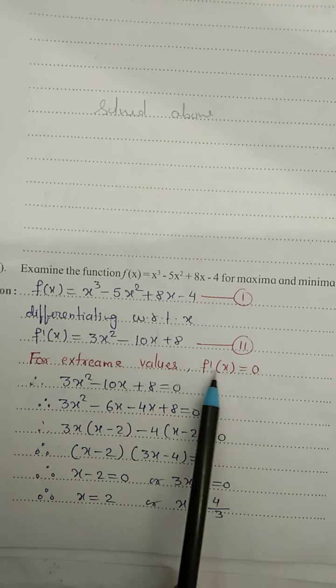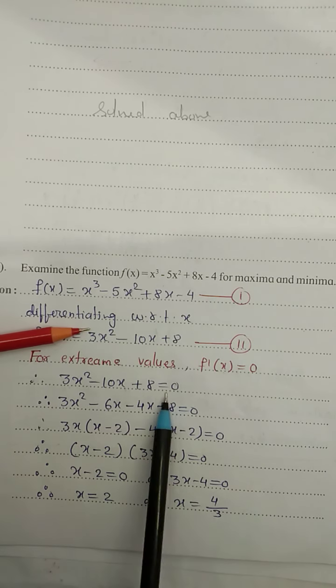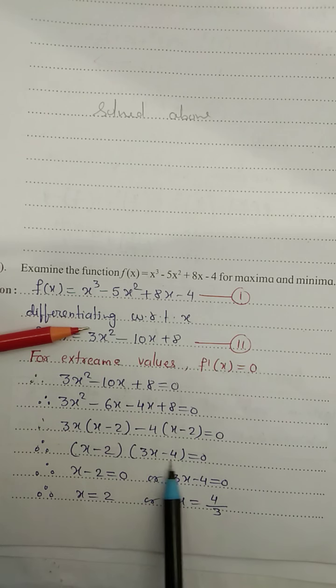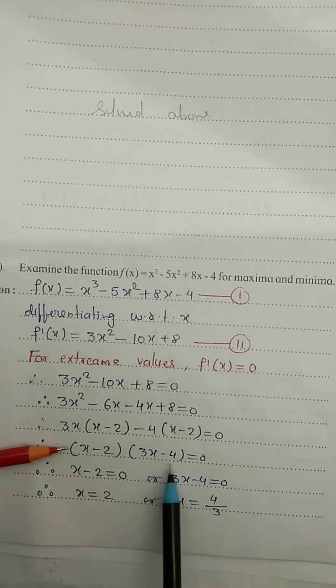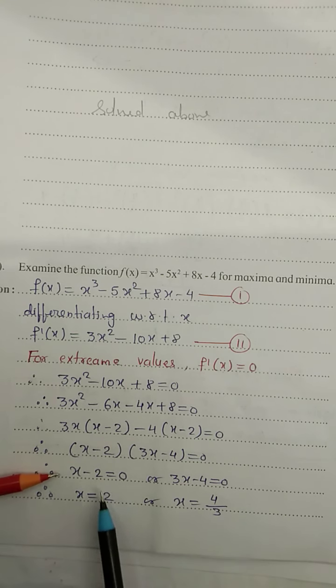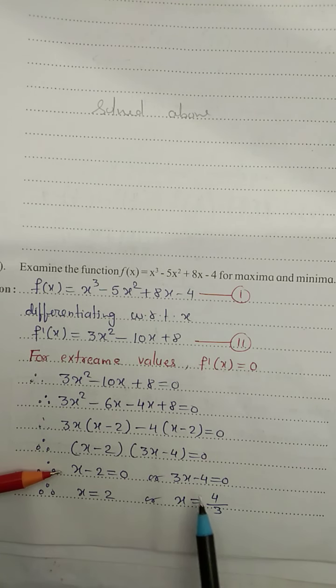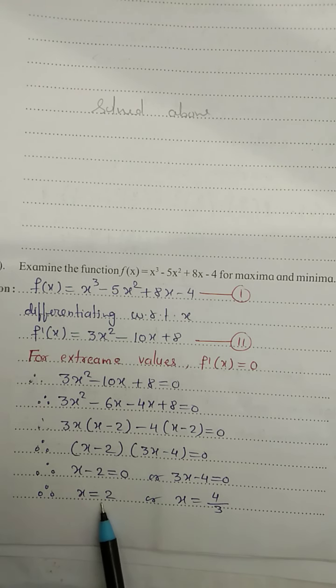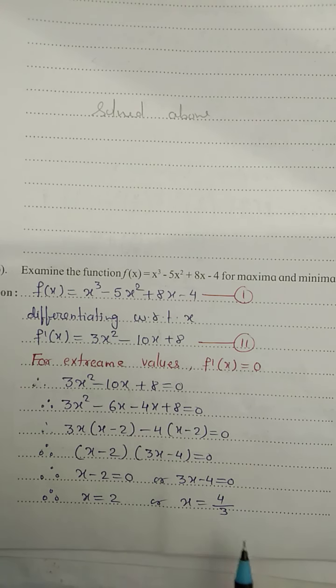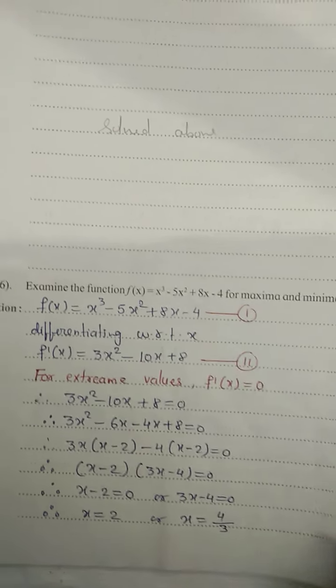Now for the extreme value, f dash of x equal to 0, just find the factors, it's simple calculation. The factors are x minus 2 into 3x minus 4 equals 0. Therefore x minus 2 equals 0 and 3x minus 4 equals 0, and we are getting two values of x. One is x equals 2 and the second is x equals 4 upon 3. Now it's time to find the second derivative.